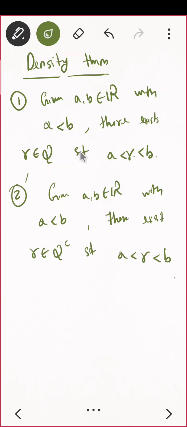Do you understand the statement? The statement is: give me any two real numbers, there will always exist a rational number. You cannot say just one, there may exist many. Same, give me any two real numbers, there will exist a rational number. Correct? This is what we want to prove. This is the density theorem. So we have to remember the name, we will be using it all the time.